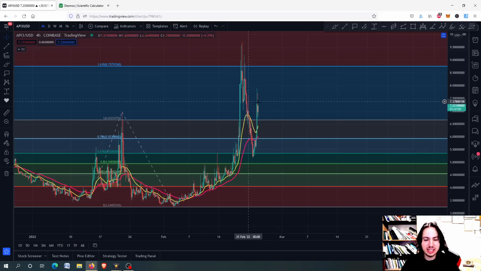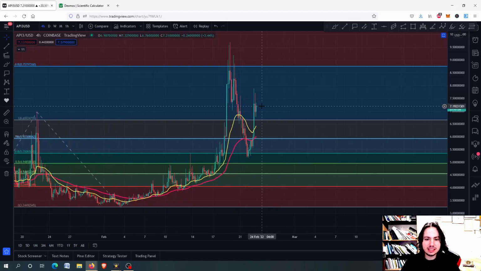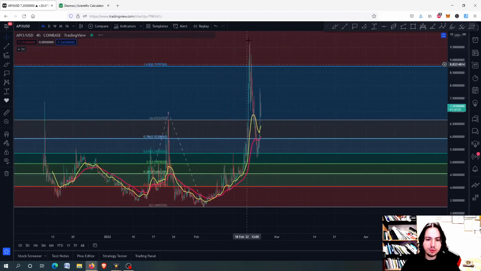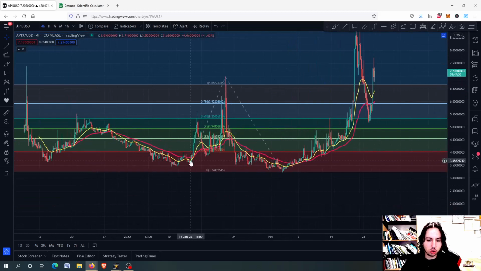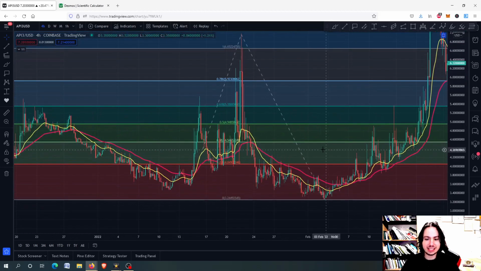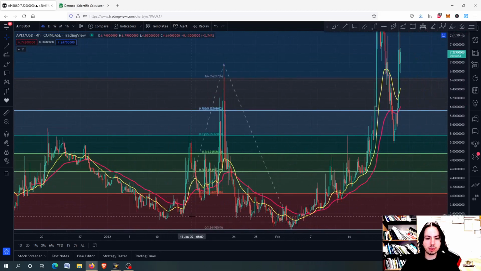Let's go right now to see API3 USD on the 4-hour frame. How did we find the previous target? We draw the trend-based Fibonacci extension. Usually with the trend-based Fibonacci, we are finding targets that we want to see.